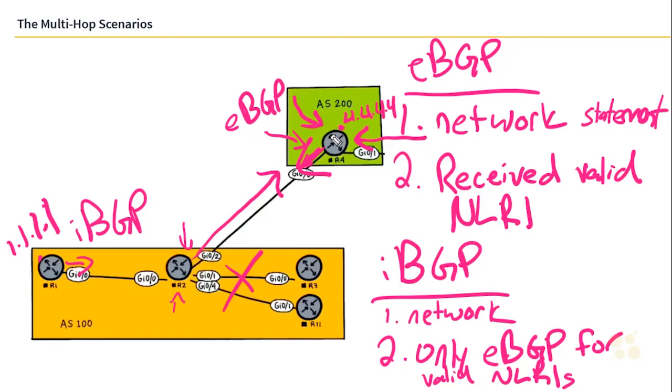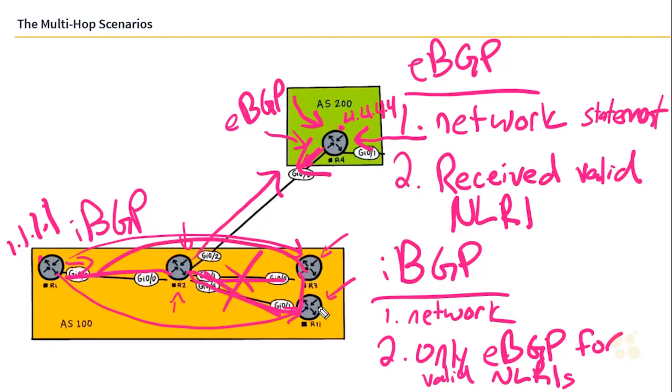For now, this sets up the conversation about how we then get R3 and R11 to learn about 1.1.1.1. R1 here has issued the network statement 1.1.1.1, so the next solution to make sure they learn about this is to build peering relationships to each of these devices. In fact, we need to mention this right now. The only way that you can get full connectivity in this autonomous system using BGP is if you had a full mesh. Yeah, you see all of these links all of a sudden, they're going everywhere? That's right.